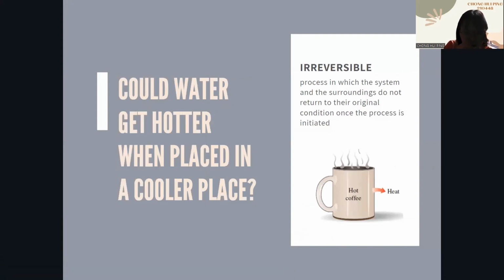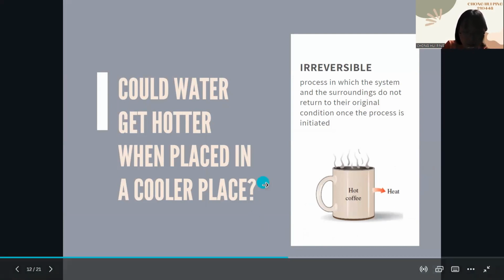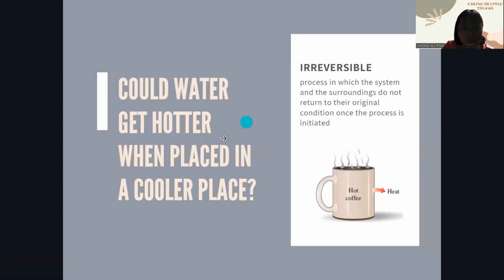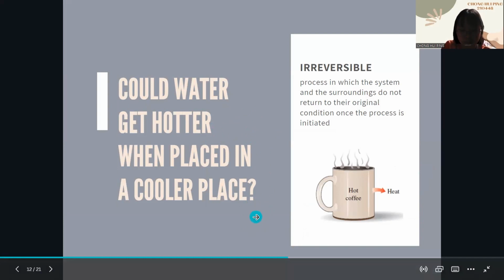Anyhow, mass flow may or may not pass through the boundary of a system, depending on the type of the system. In a closed system, only heat transfer and work are being transferred. Okay, the next thing we need to consider is, could water get hotter when placed in a cooler place?